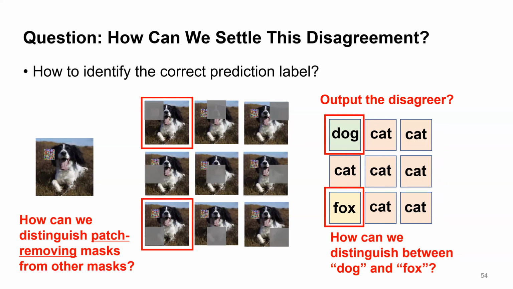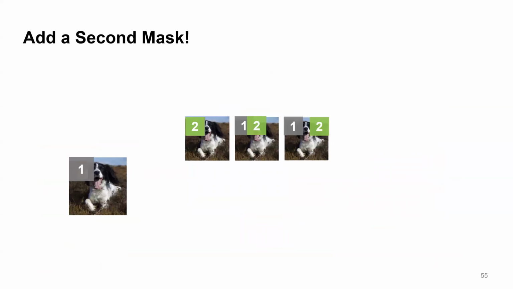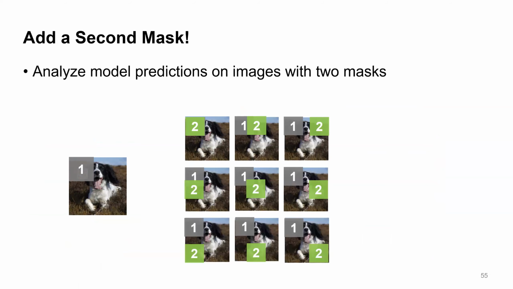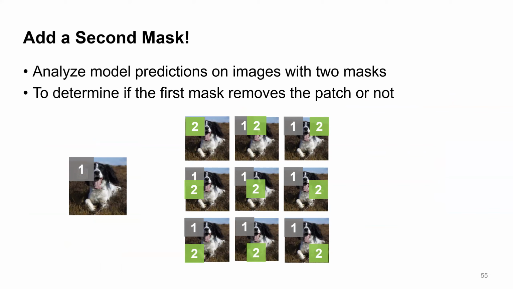Our solution is to add a second mask to a different image location and analyze the model predictions on images with 2 masks. This would allow us to determine if the first mask removes the patch or not. Let me give you more intuition about this.